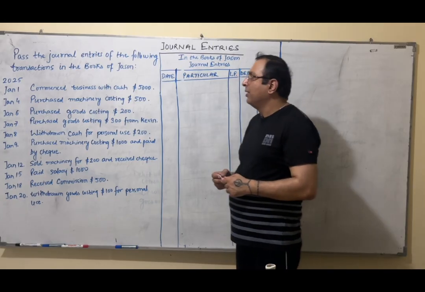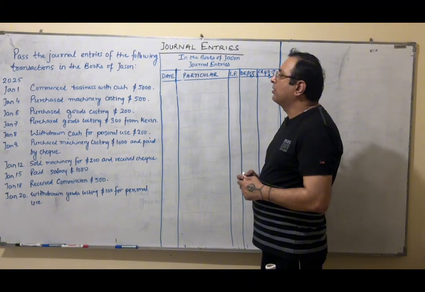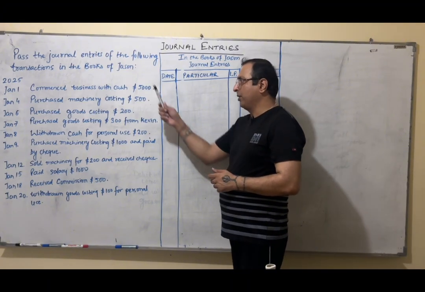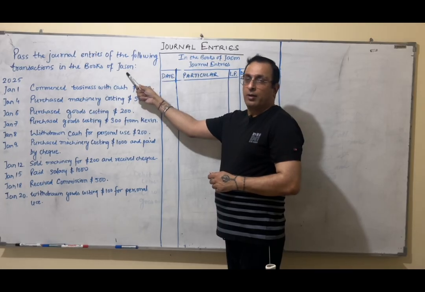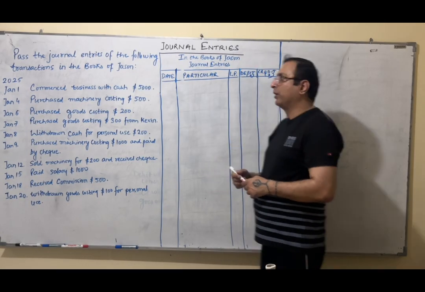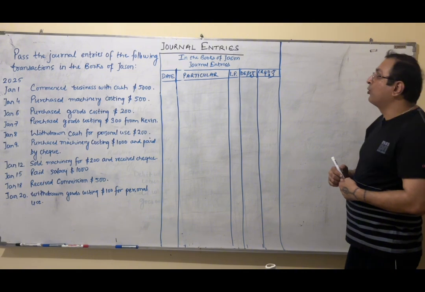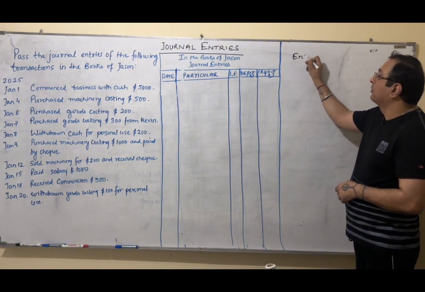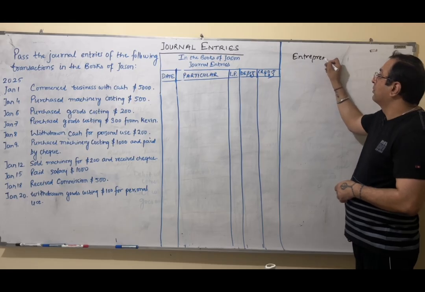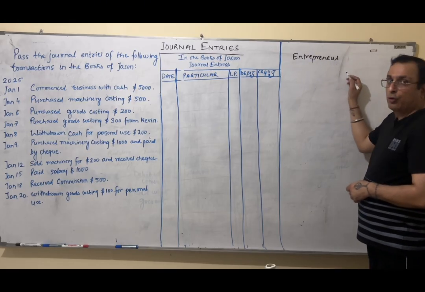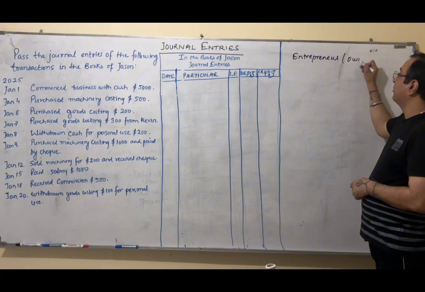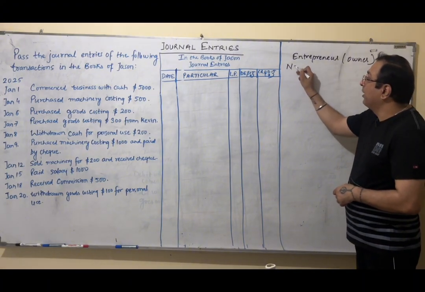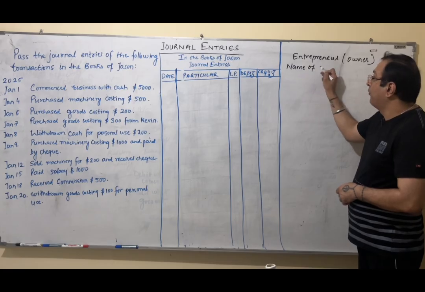So let's start, guys. You can see I have written a question. Pass the journal entries of the following transactions in the books of Jason. That means we are talking about Jason. Before starting the entries, let me tell you one thing. When we are making the books of Jason, Jason is the entrepreneur. That means he is the owner of the business. And the name of entrepreneur, that means name of owner